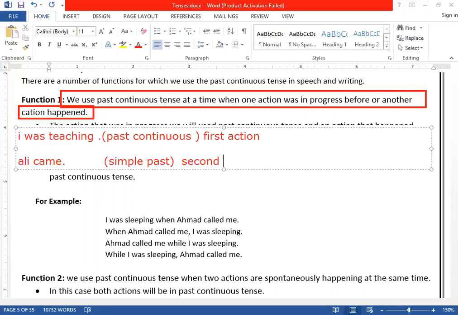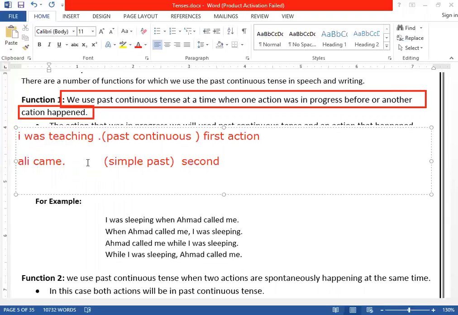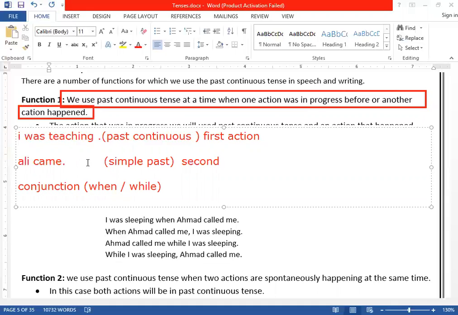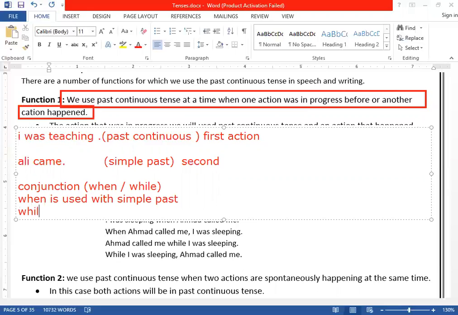Clear? And to combine both these actions together, we will use what? Conjunction. What sort of conjunction will we use? When or while. These are the two conjunctions. Either you can use when or you can use while. But remember, when is used with simple past, while is used with past continuous tense.